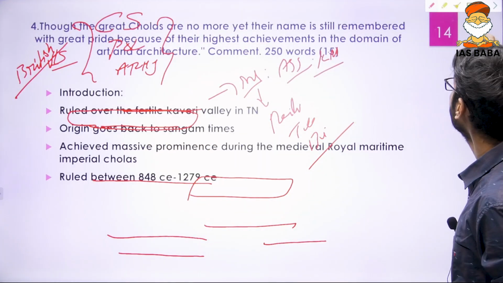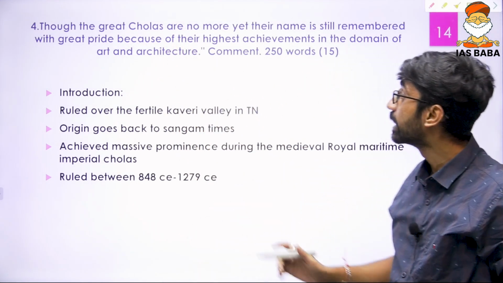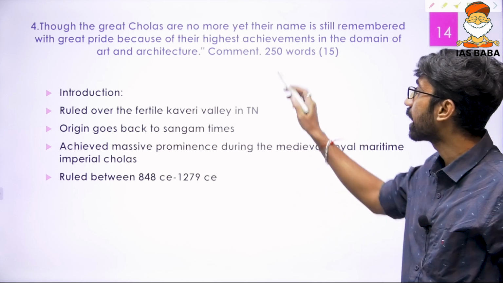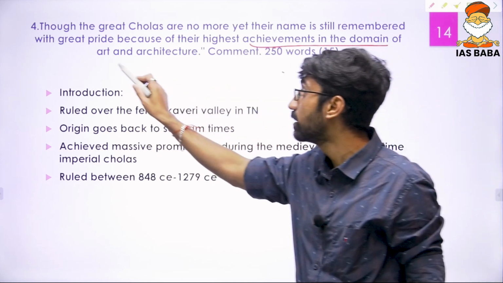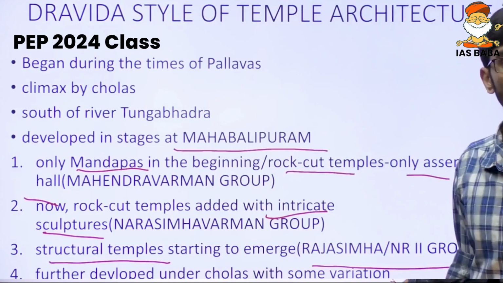Okay, next one, the fourth one, almost similar to the Pallavas. Though the great Cholas are no more, yet their name is still remembered with great pride because of their highest achievements in the domain of art and architecture. Comment, in 250 words. So this is a 15 marker.